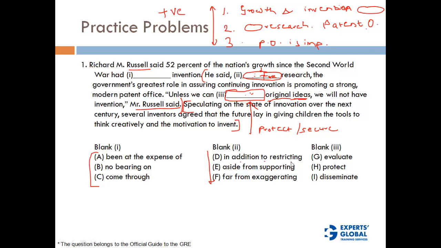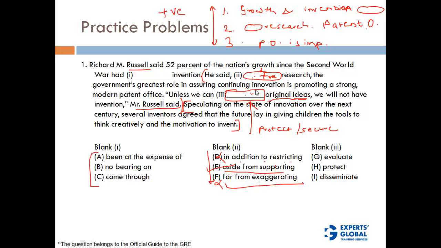In addition to restricting, are we restricting research? No, restricting is a negative word, so this will not fit. Aside from supporting, yes, this is something positive. Far from exaggerating research, now this is irrelevant. It does not give a positive correlation with the idea that the government is supporting patents, right? So what remains is something positive, that is aside from supporting. So this is likely to be a correct option, right?